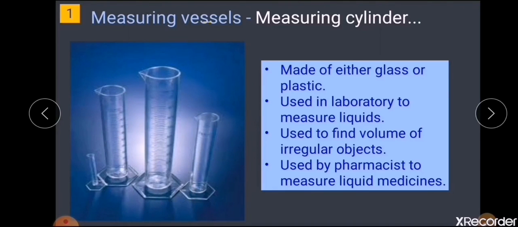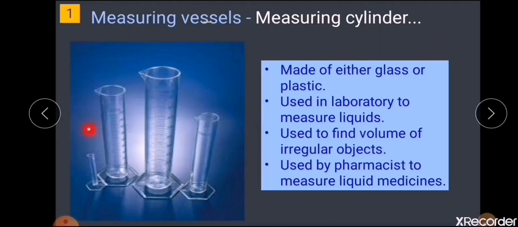Usually, this measuring cylinder is made of either glass or plastic material. Mainly, it is used in laboratories and pharmacies to measure liquid medicines, or in laboratories for measuring liquid things.